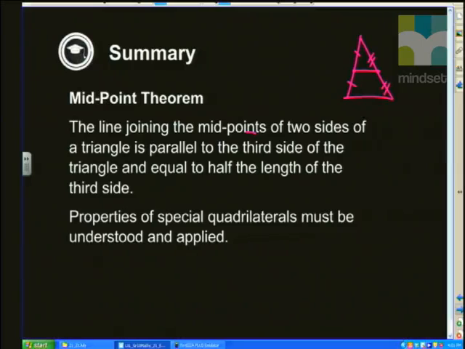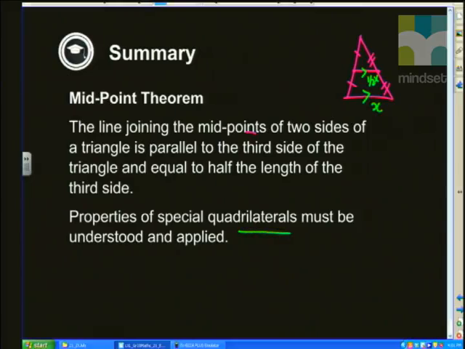All right, so that's our line there. It is parallel to the third side of the triangle, and it's equal to a half the length of the third side. So if this, for example, is x, then that would be a half x. All right, so we're going to draw on that knowledge of the midpoint theorem in today's lesson.